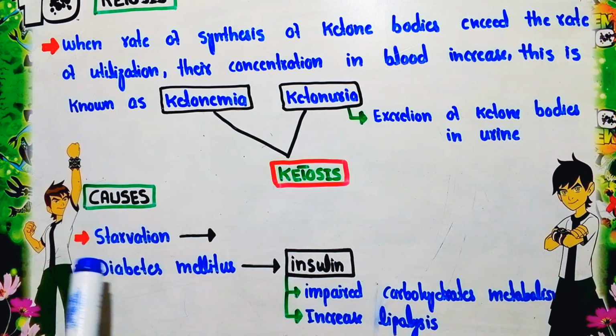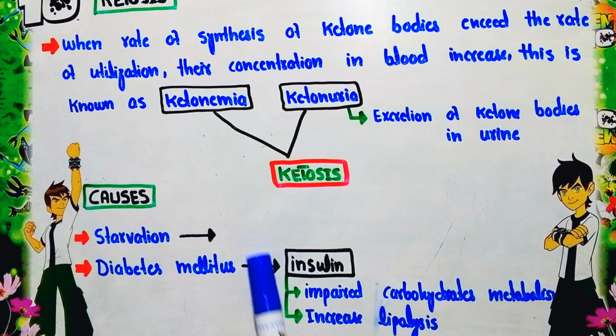Now how is diabetes mellitus responsible for the increased production of the ketone body? As we know, diabetes mellitus is mainly associated with the deficiency of the hormone called insulin. The deficiency of insulin results in impaired carbohydrate metabolism. It causes two problems: the first is impaired carbohydrate metabolism, while the second is increased lipolysis.